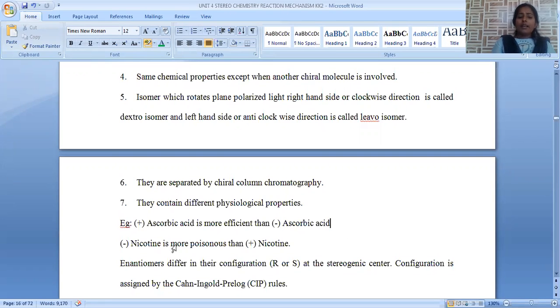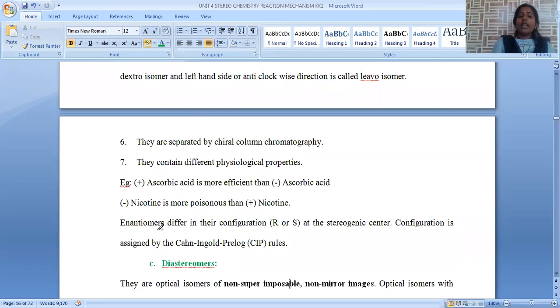And minus nicotine is an alkaloid type of compound which has a poisonous nature. Minus is nothing but levorotatory. This levorotatory form has a more poisonous nature compared to plus nicotine. Plus nicotine is nothing but dextrorotatory. So that's the reason why the poisonous nature of the minus isomer is very high compared to the plus isomer. This is about the physiological properties of dextro and levorotatory isomers.